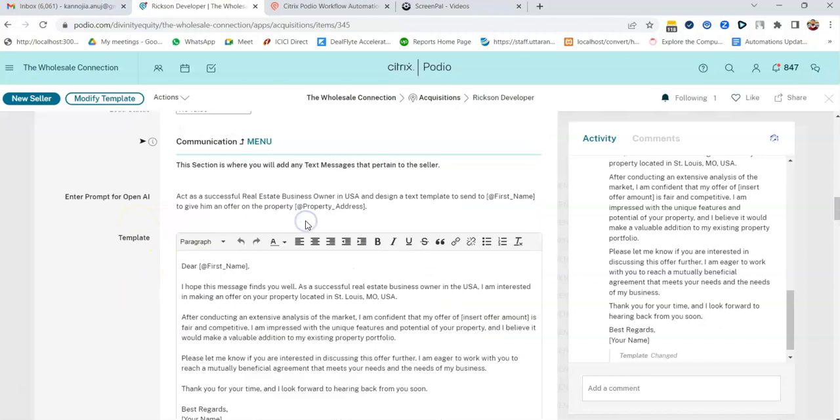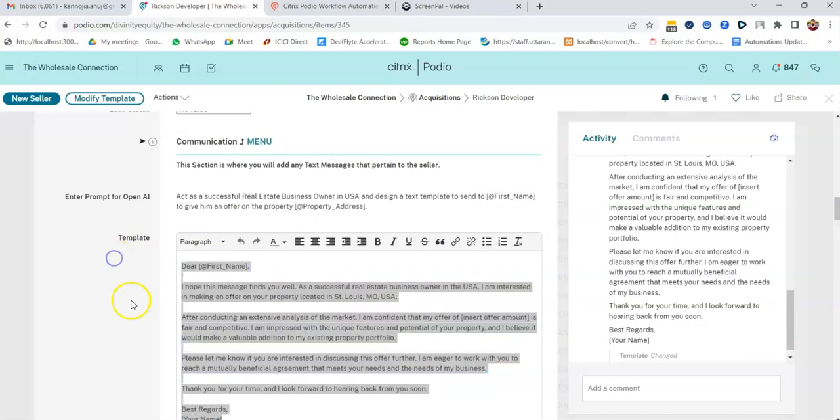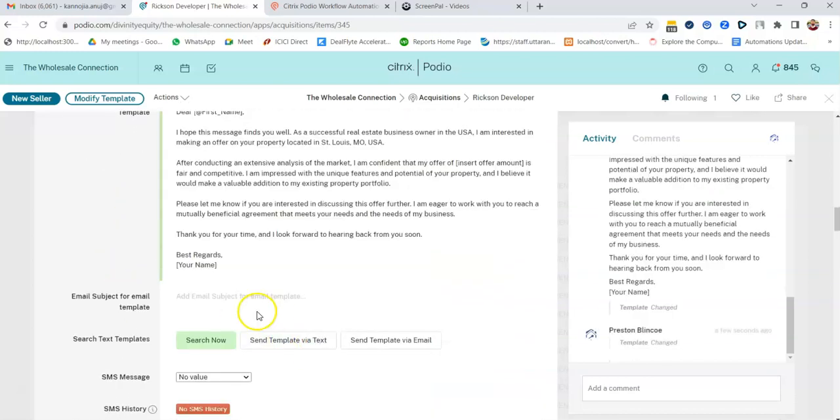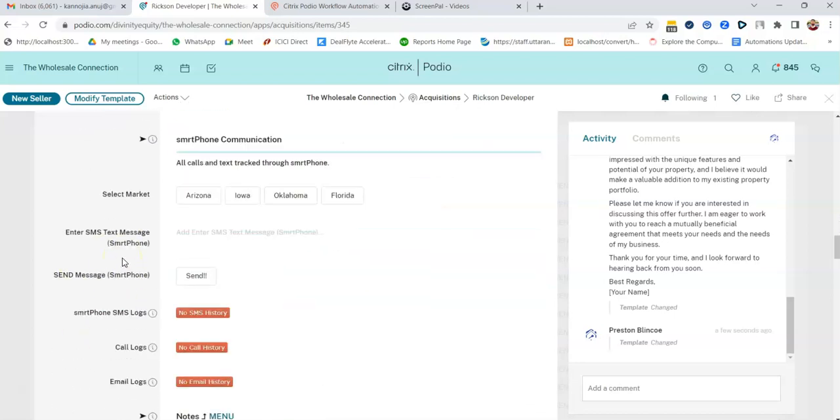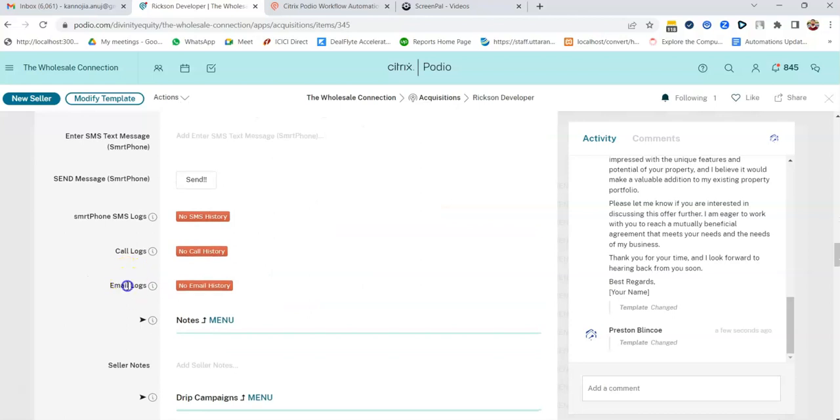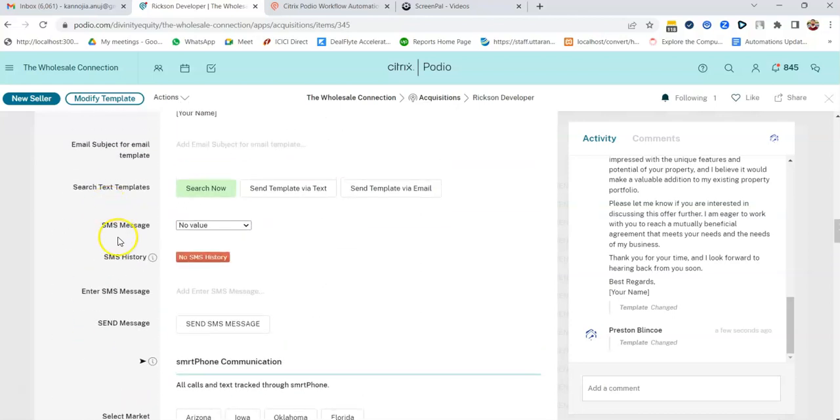For example, if you want to send it via email, you can just add the subject for yourself and send it via email. Once you click on the button send template via text, it's going to send this via text. If you want to send the template via email, it's going to send the template via email. Here you are going to see the SMS history, and over here you're going to see the email history. So this one will be the email logs, and this one will be the SMS logs over here.